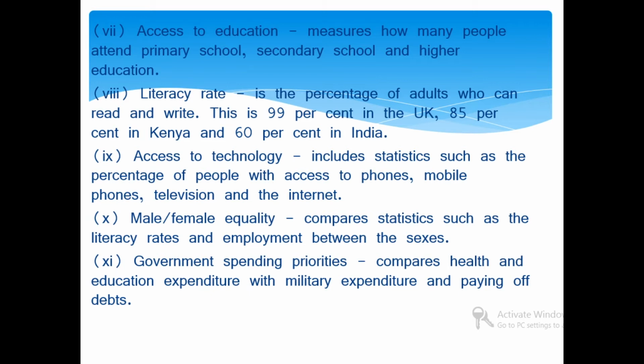Access to technology indicates statistics such as the percentage of people who have access to a mobile phone, television, internet, or computer. Male-female equality compares statistics such as the literacy rate and employment rate between different genders, male and female. Government spending priorities compares health and education expenditure with military expenditure and paying off debts.